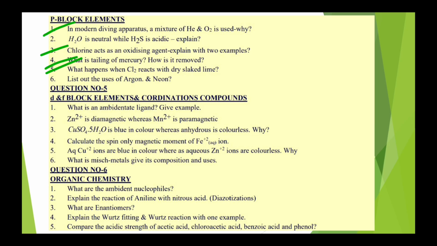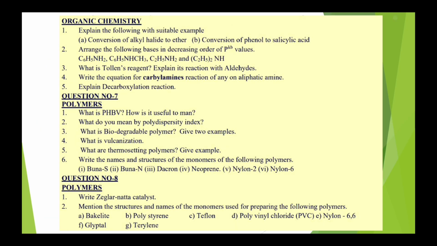Then come to question number 5, D and F block elements and coordination compounds. In that, what are the transition metal compounds, then calculate the spin-only magnetic moment. Then Zn2+ is diamagnetic, Mn2+ is paramagnetic, why? Explain. Then ambident ligands are the most important questions. Then organic chemistry, ambident nucleophiles, examples. Then what are enantiomers, examples, Wurtz and Wurtz-Fittig reactions. Most important question.